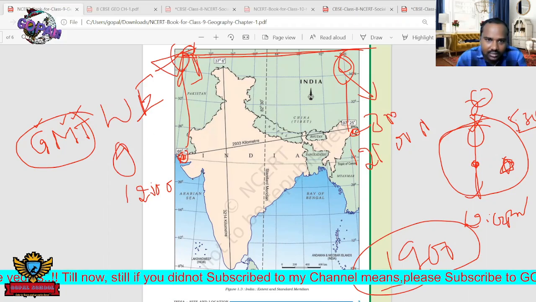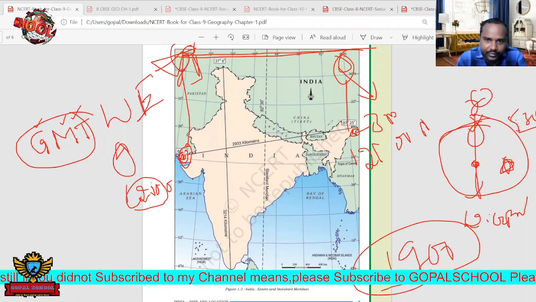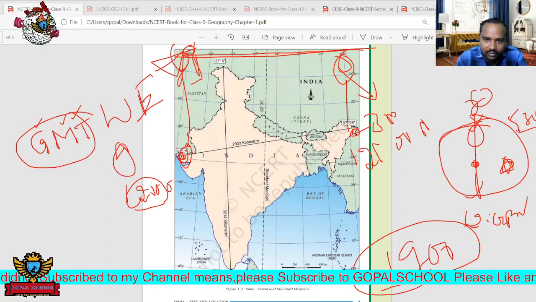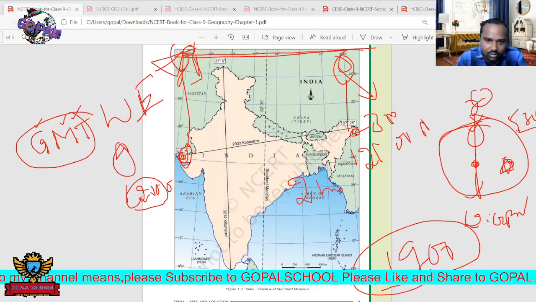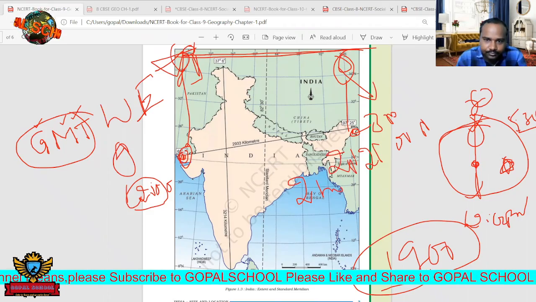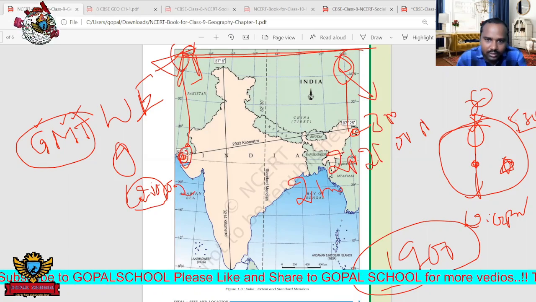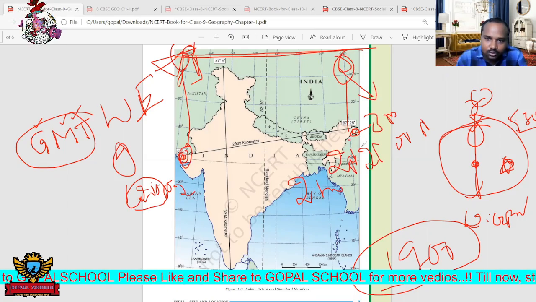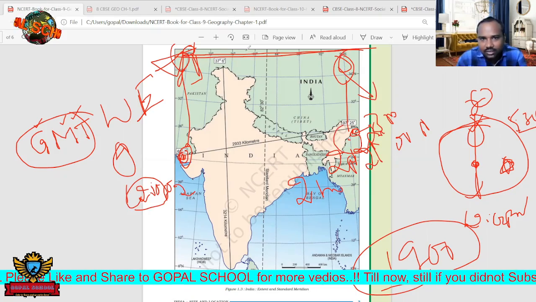So if the sun is here, that is 12 noon here, then they will be having a different time. How much time difference? 2 hours. That means here it is 2 p.m. if there it is 12 p.m. Here in Gujarat, if the time is 12 p.m., then it is 2 p.m. here. Okay, so this much of a difference was there if we follow Greenwich time.